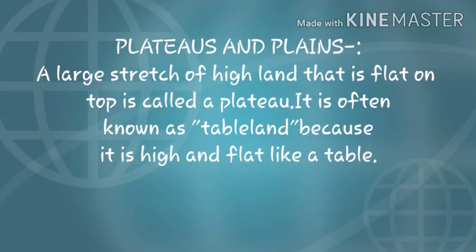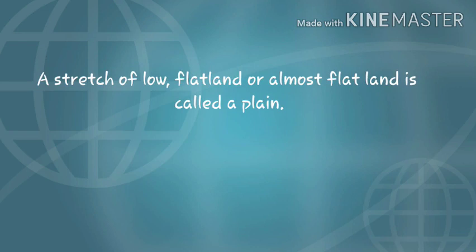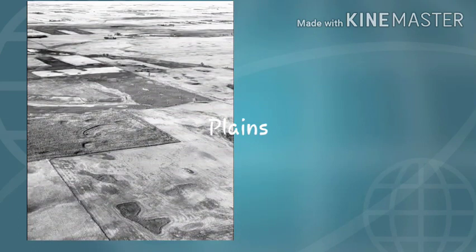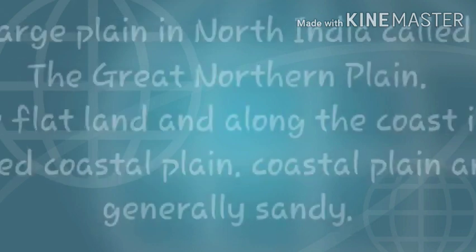Next, plateaus and plains. A large stretch of high land that is flat on the top is called a plateau. It is often known as tableland because it is high and flat like a table. A stretch of low flat land or almost flat land is called a plain. Plains are formed when rivers bring down mud and soil from the mountains. Whenever there is a flood in a river, the soil that it carries spreads out on the land. Over many hundreds of years, this forms a plain.